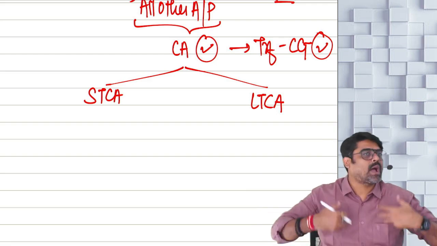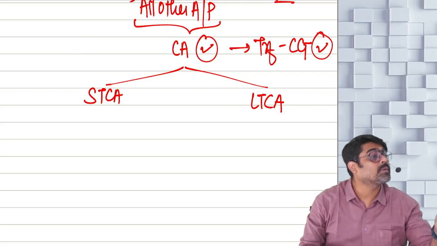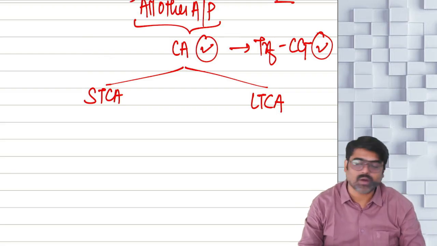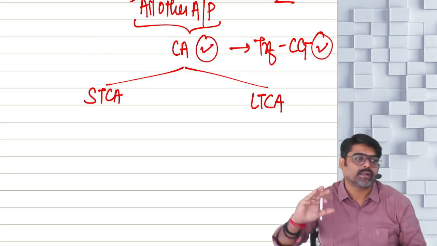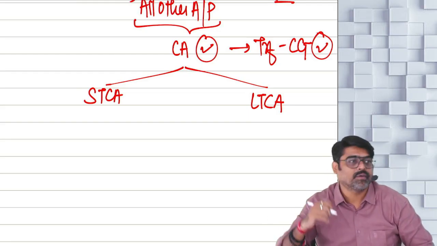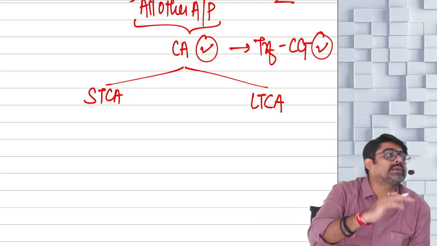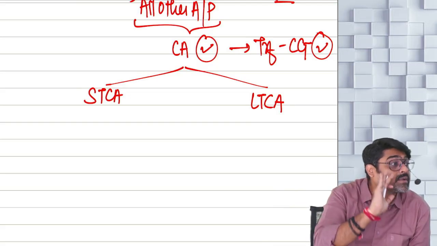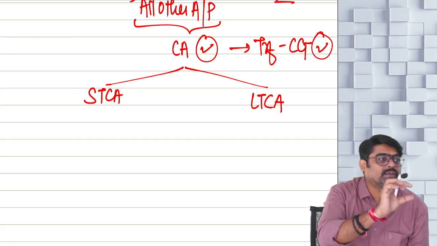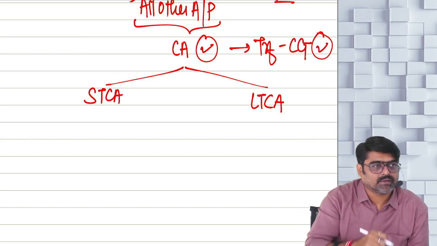Sir, but why would I call my gain a long-term gain or a short-term gain? You don't have to call it. Government wants you to call it. Because on long-term gain, the rate of tax is different, and on short-term gain, the rate of tax is different. If you want to correctly pay the tax to the government at the correct rate, you have to pay tax at this rate. If the gain is a long-term gain, the rate is different.